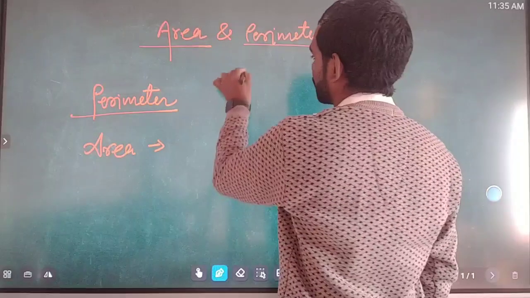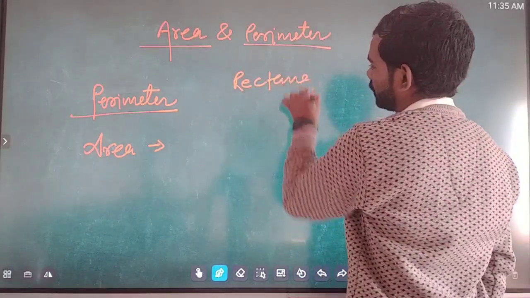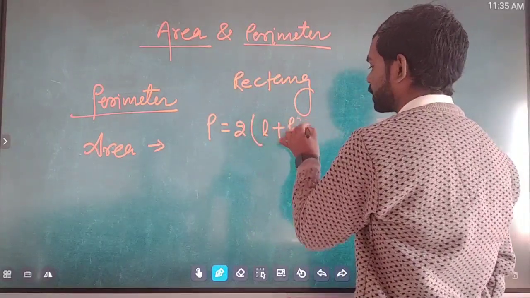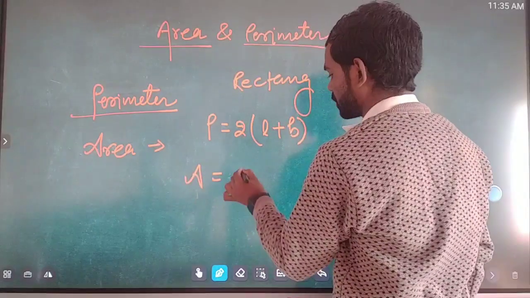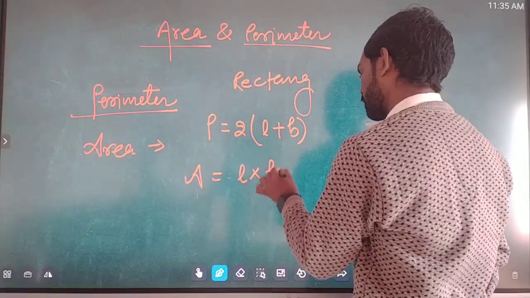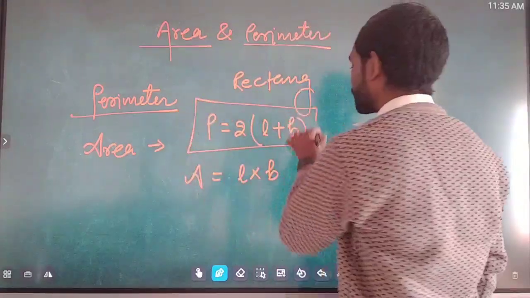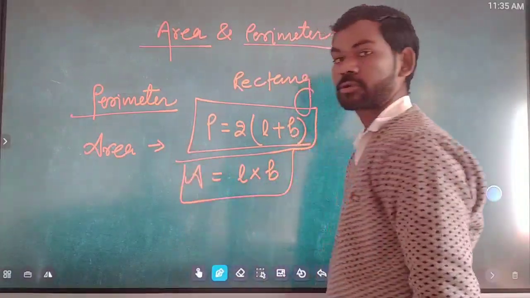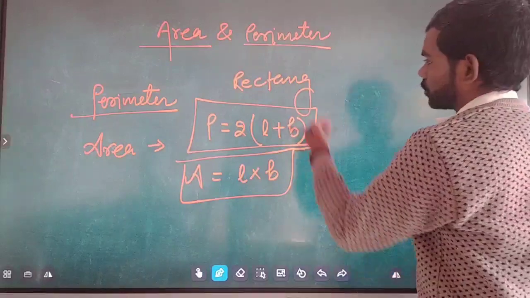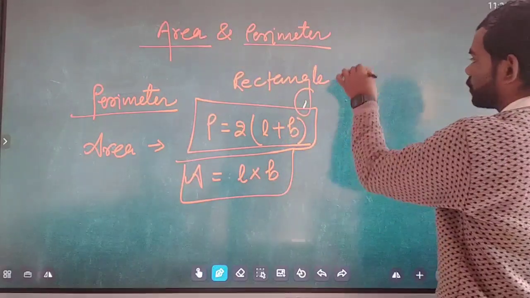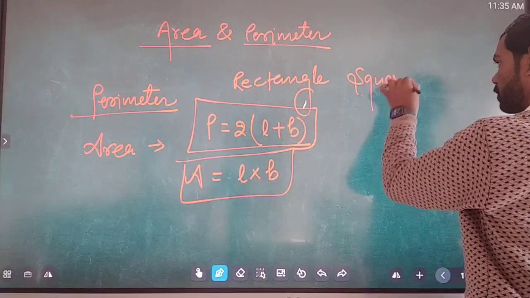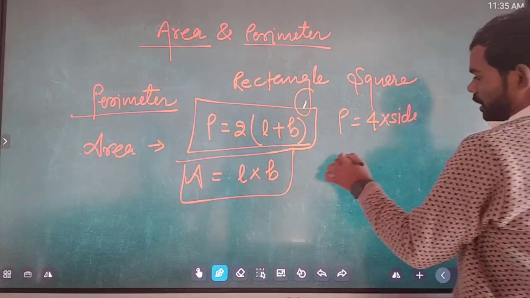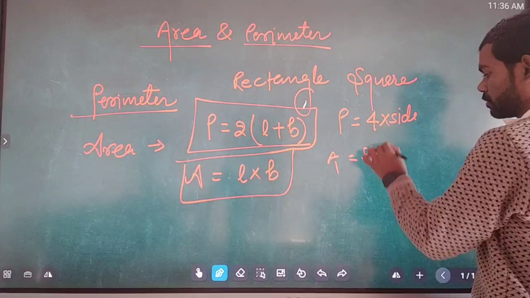If we talk about a rectangle, then its perimeter is given by 2 times its length plus breadth, and its area is length into breadth. This is the formula we use to find the perimeter of a rectangle, and this formula to find the area of a rectangle. Similarly, for a square, its perimeter is 4 times its side, and its area is side into side.